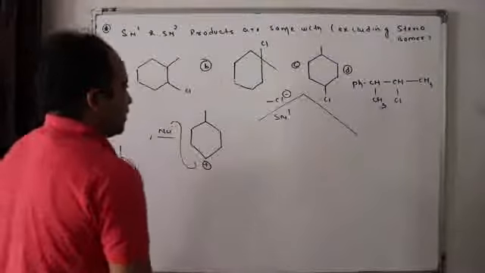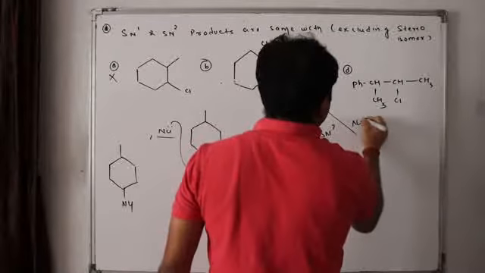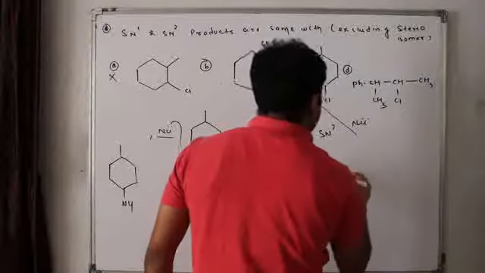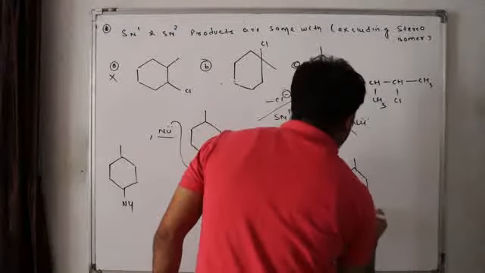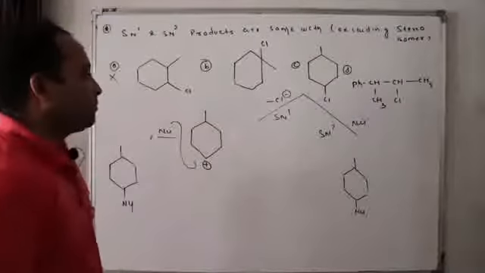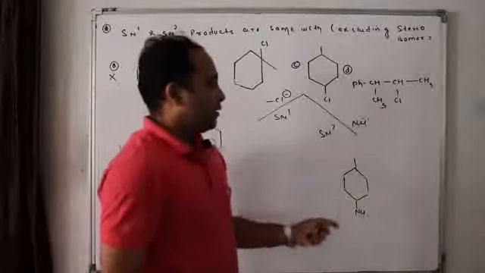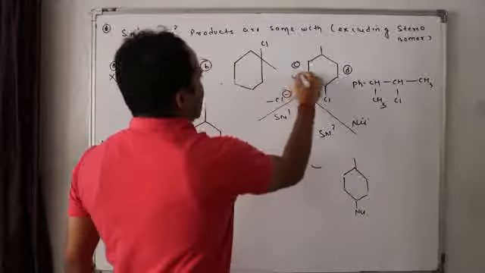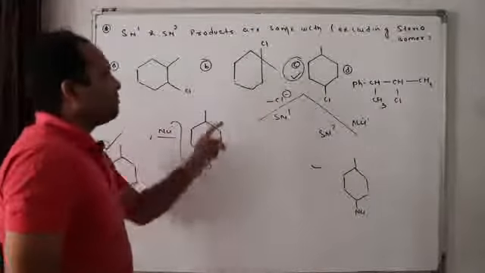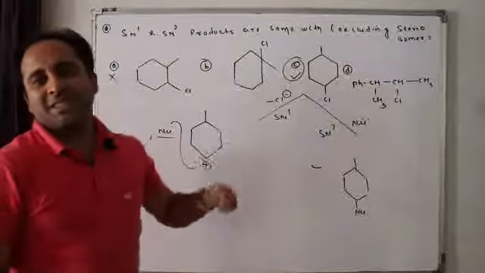Isn't it? Now in SN2, in one step the nucleophile will come and attack and chlorine is left. What is formed? Nucleophile, isn't it? So what will happen? Here nucleophile, same products. So the answer is C. Even if you find the same products in B, SN2 happening in B is very difficult because it is tertiary, crowded.